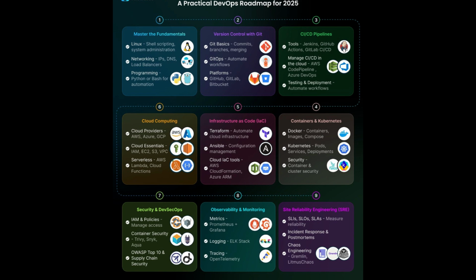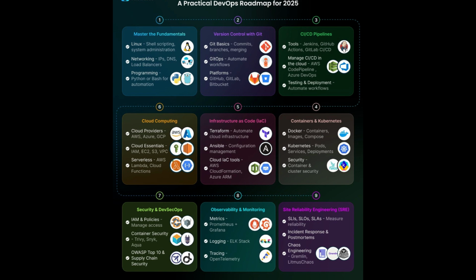Once your systems are live, you must monitor them. Learn how to collect metrics with Prometheus and visualize them using Grafana. Centralize logs with the ELK stack, and trace requests across microservices with OpenTelemetry.